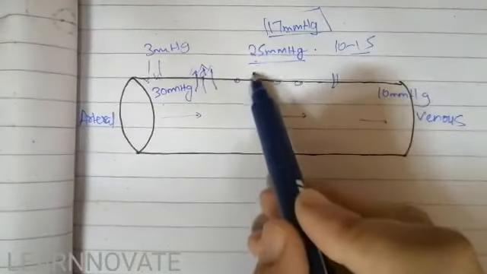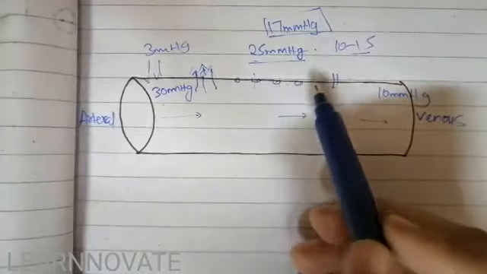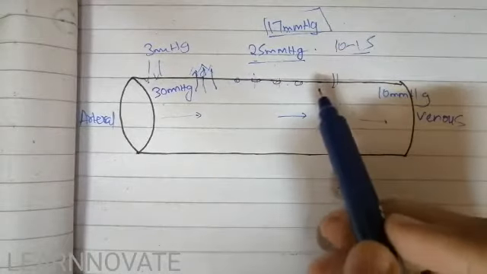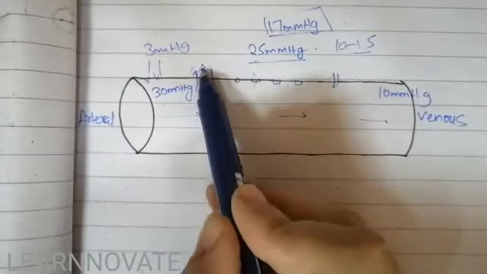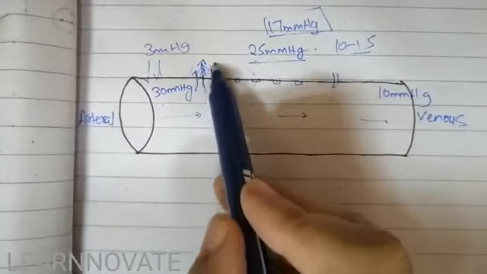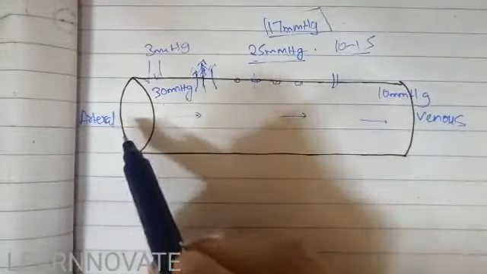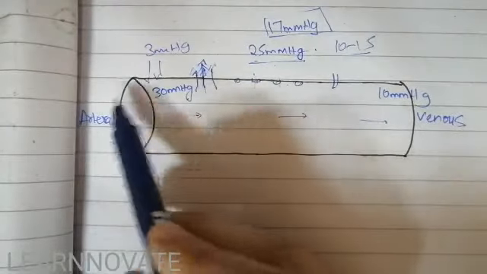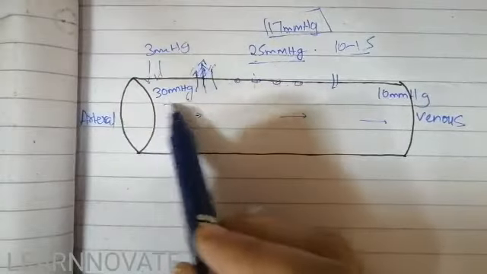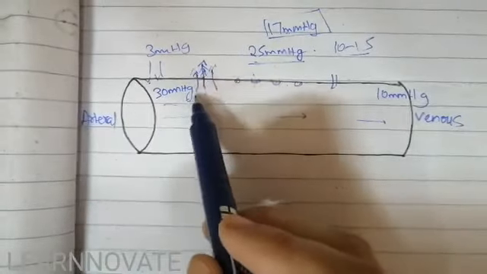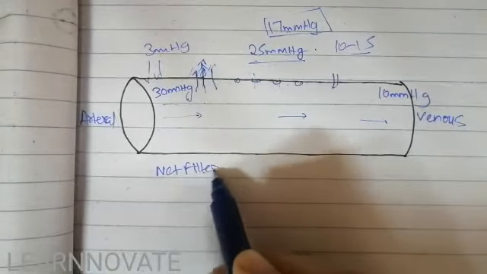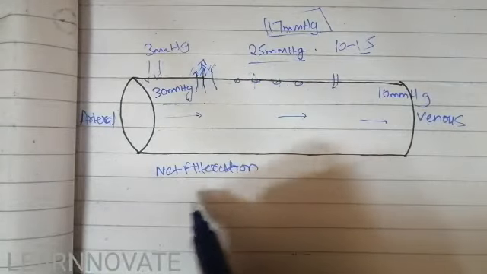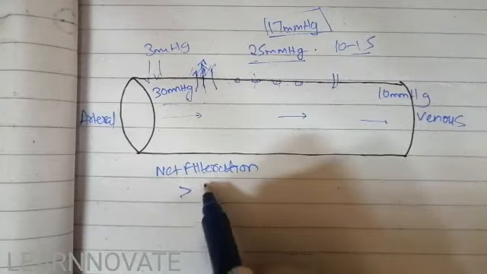So the water can be filtered, and certain particles and nutrients can be absorbed from the capillary into the interstitial fluid. So there will be more and more filtration of fluid outward, and that's why this is called the arterial outward pressure. The outward hydrostatic pressure is greater than the inward hydrostatic pressure. That's why the fluid will move outside, or you can say the net filtration rate at the arterial end of the capillary is greater than at the venous end.